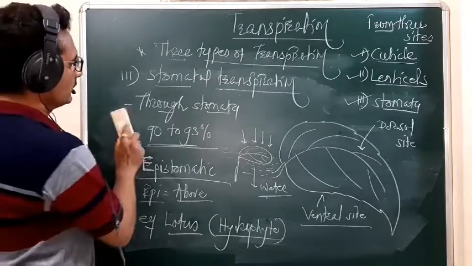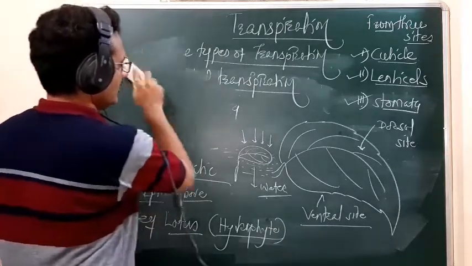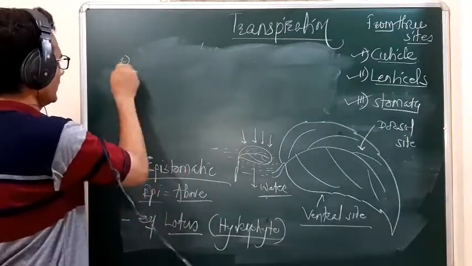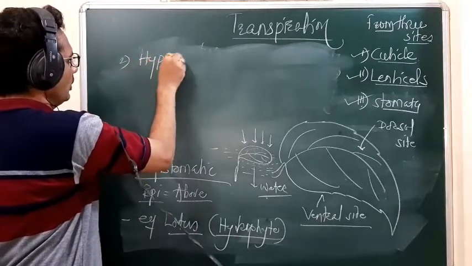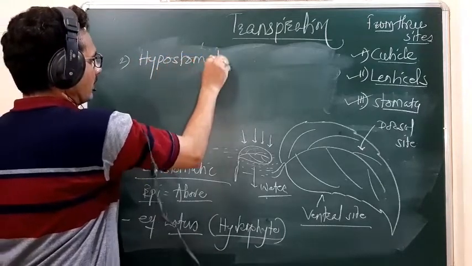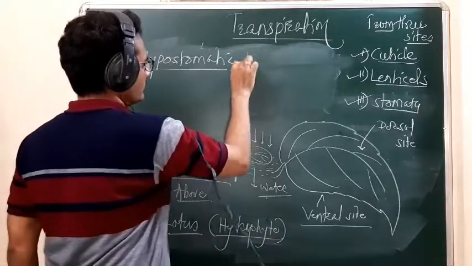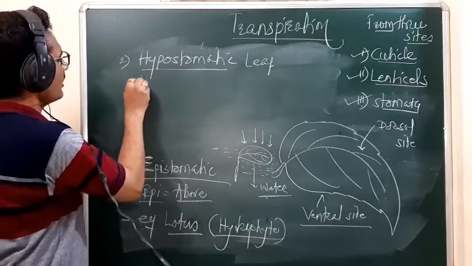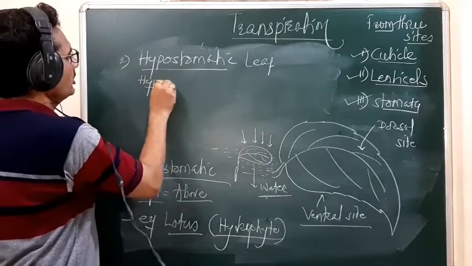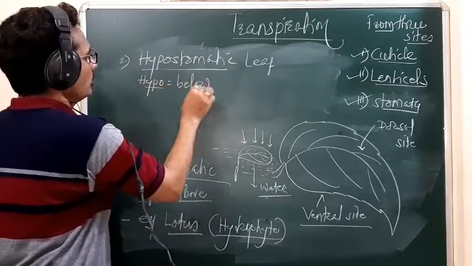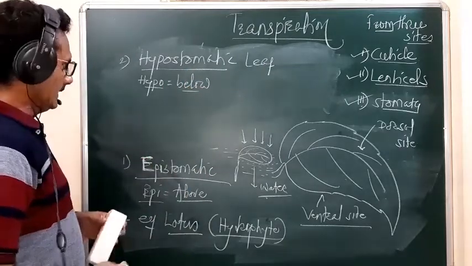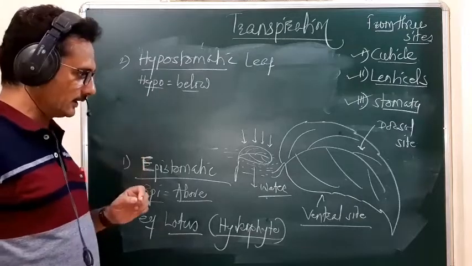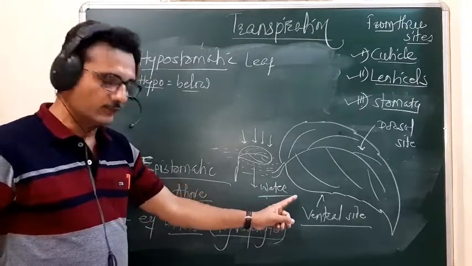See the next type of leaf: the hypostomatic leaf. Hypo means below. In this hypostomatic leaf, the stomata are situated on the ventral side of the leaf.